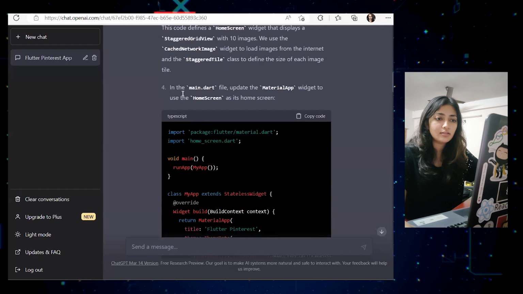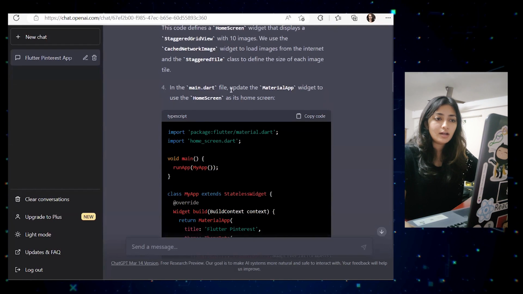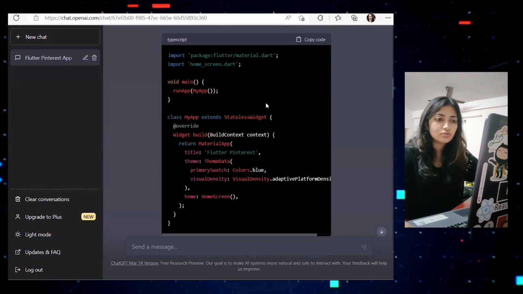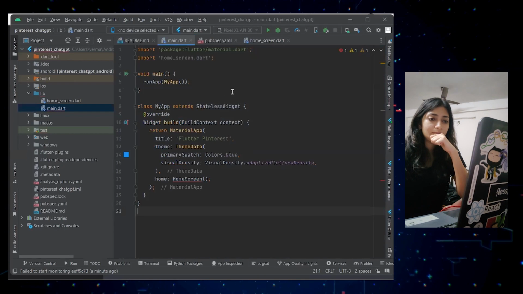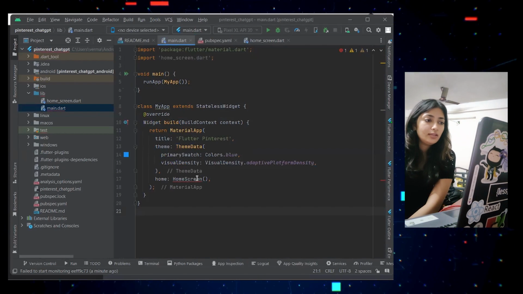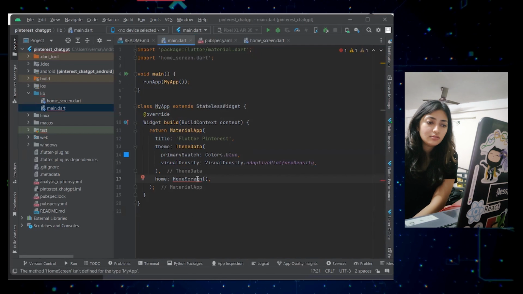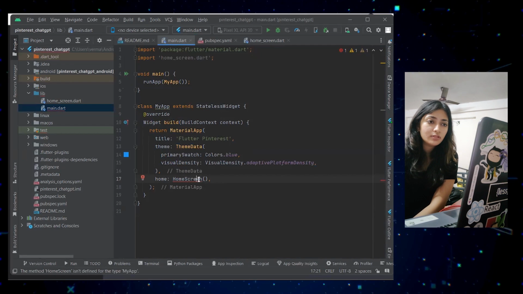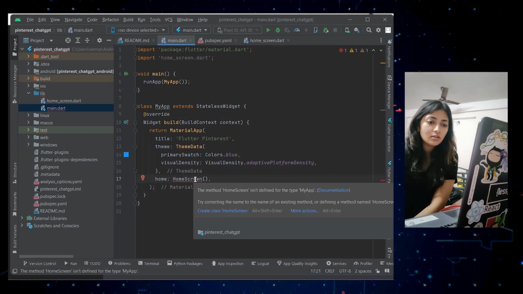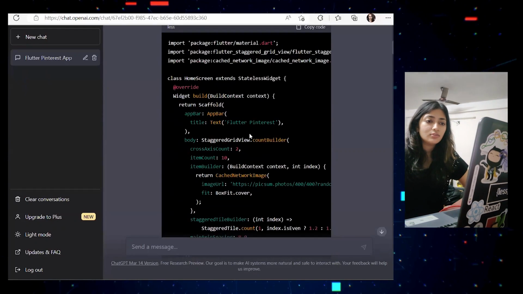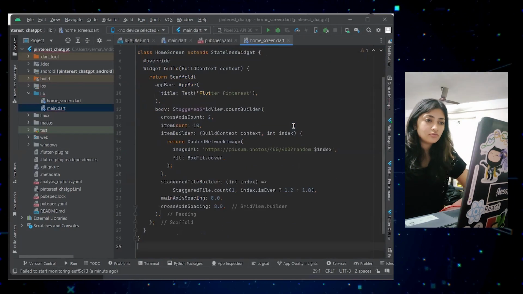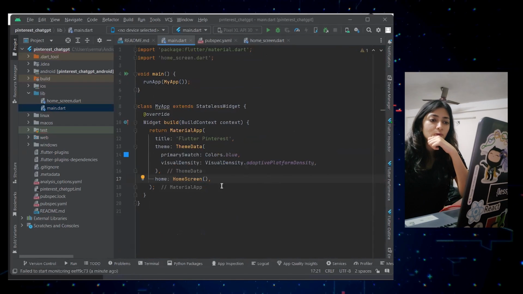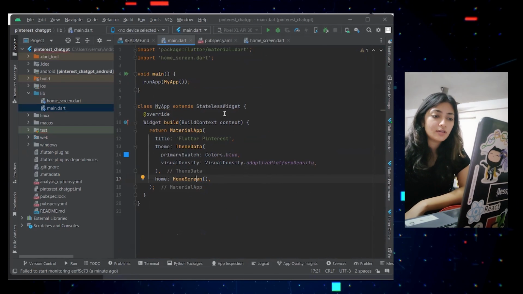Next step is in the main.dart file, update the MaterialApp widget to use it. Okay, so this one, and we can simply do this. Okay, it's showing some error. Home screen. Wait, let me just do this again. Okay, nice. So now let's try to run it.